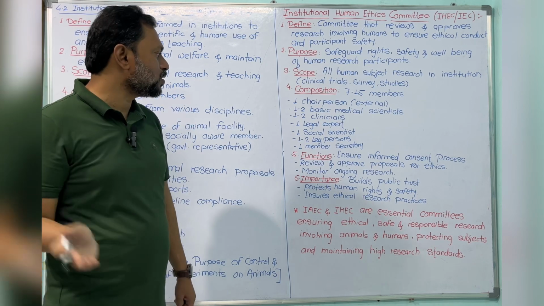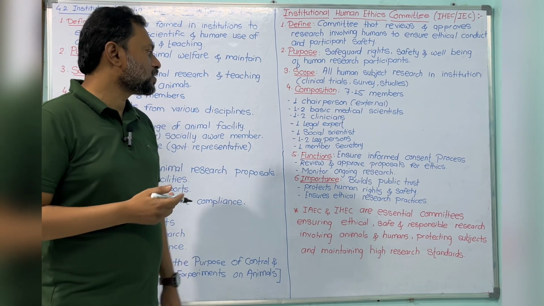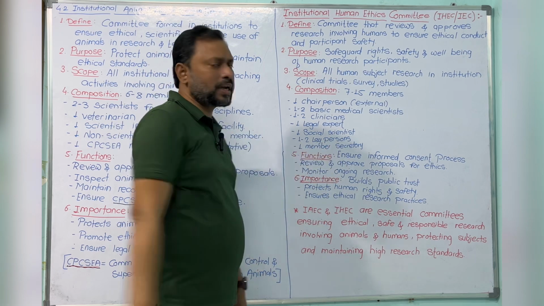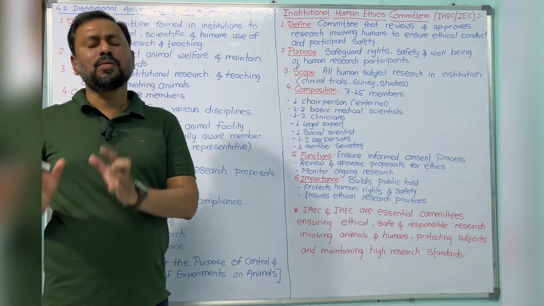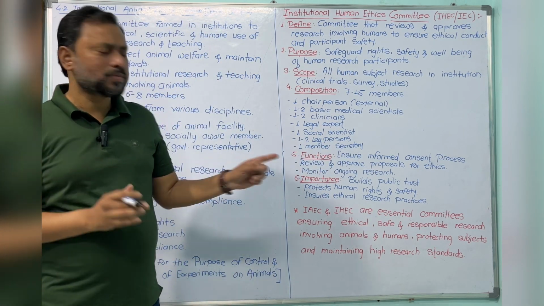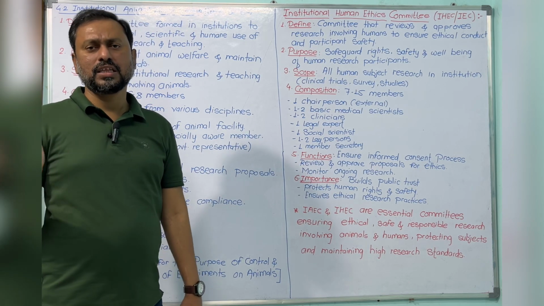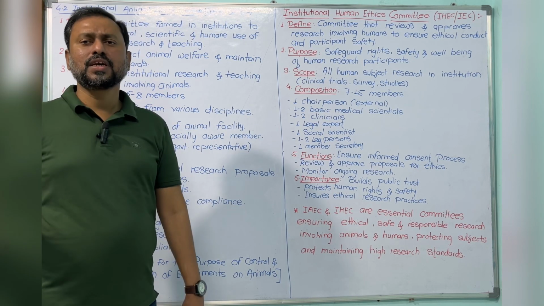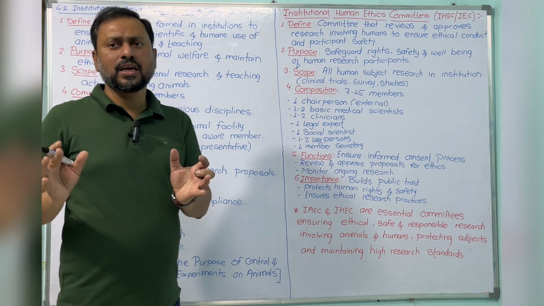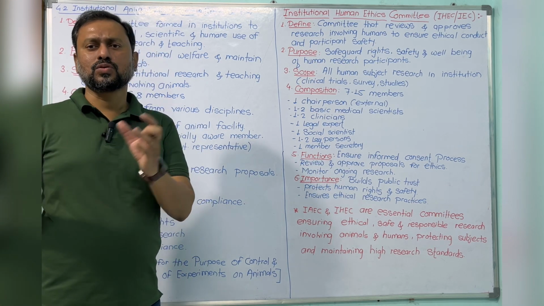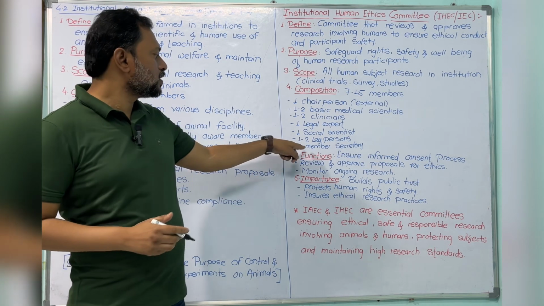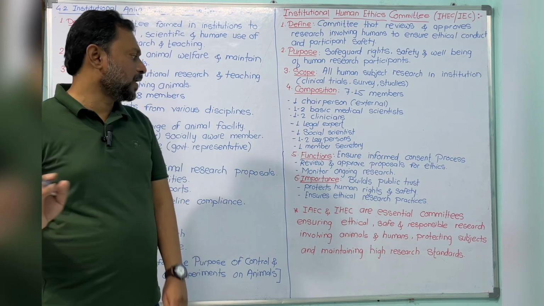And lastly one member secretary, who maintains all the records related to the institutional ethical committee, and the financial and records issues, everything is maintained by this one member secretary.